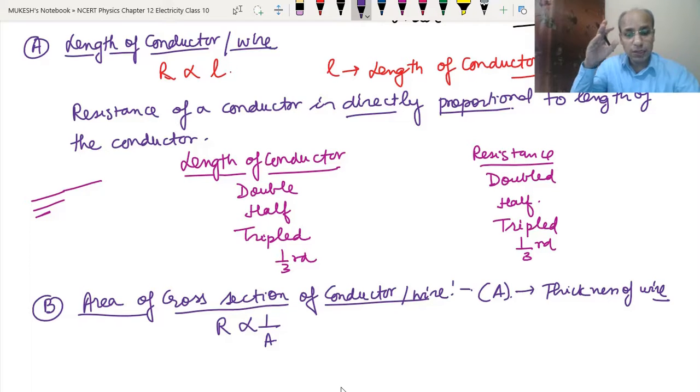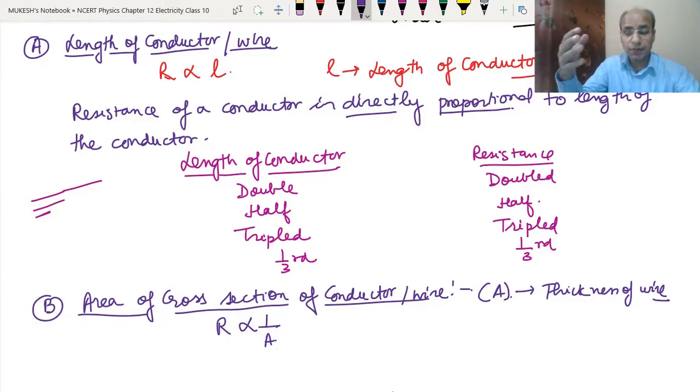We can understand this by an example. Suppose we have a fixed number of chapatis, say 20, and there are 10 persons in the family, so each will get 2 chapatis. Now if 5 persons go out, the number of persons has reduced, so each person can have 4 chapatis, because the number of chapatis is fixed. That means when the number of persons became half, the chapatis each person gets became double.